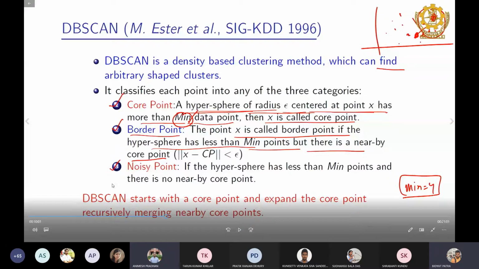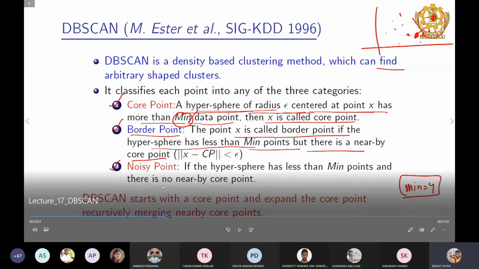Okay, you just hold on your question. First, yeah, that is an interesting question. I think we will discuss that question later on. First, now we concentrate on the core point, border point, and noisy point. We will see that part, but the answer is: it is not possible. But a border point can be part of the 2 clusters, but a core point cannot be. We'll see that later. We will not jump, we'll go slowly.